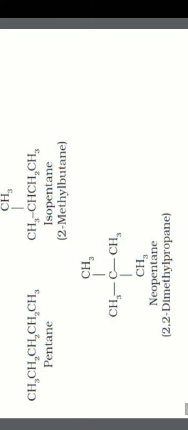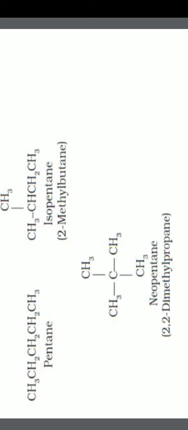In pentane, all carbons are connected one to the other, that is a chain, whereas isopentane has one branch, whereas neopentane has two branches. That means there are substituents on the main chain. That's why the name you can see is 2-methylbutane, whereas the third compound is given the name 2,2-dimethylpropane.